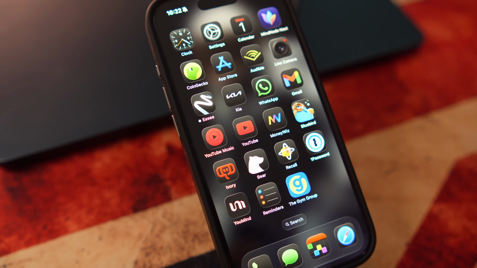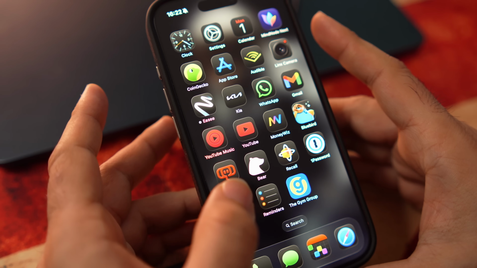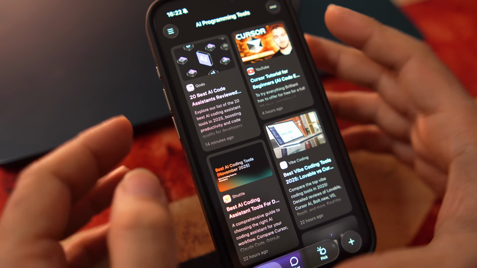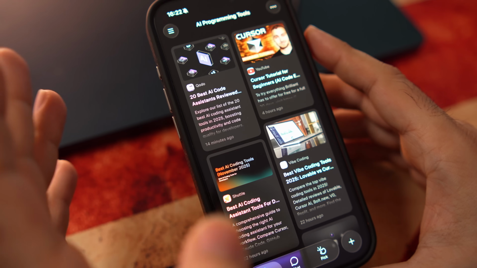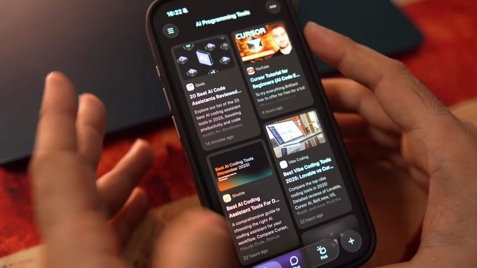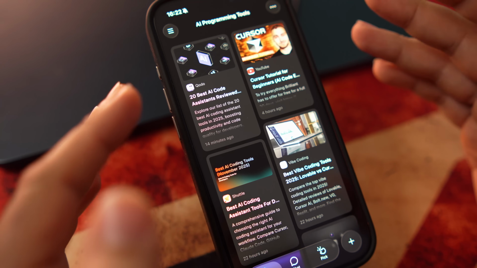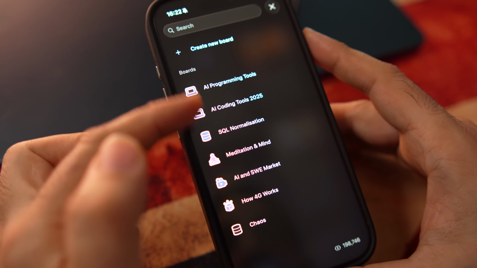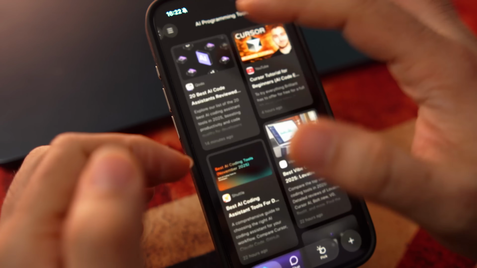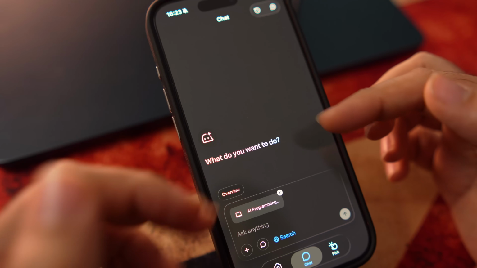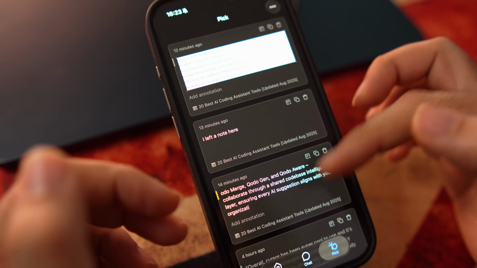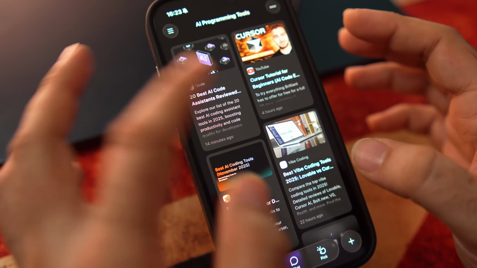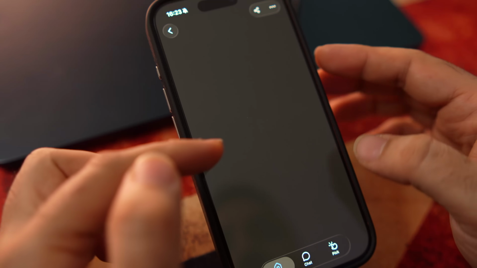And finally, we need to discuss the UMind mobile application. You have your data, your contents, everything in place. You want to review, you're gonna need this mobile application. It's quite sleek, beautifully designed with most of the features that the web application provides you. For example, you can create a new board, you can access all your boards here, you can search through them, you can have access to the AI chat and pick what you stored previously in your highlights,